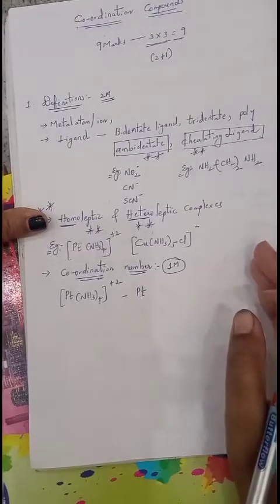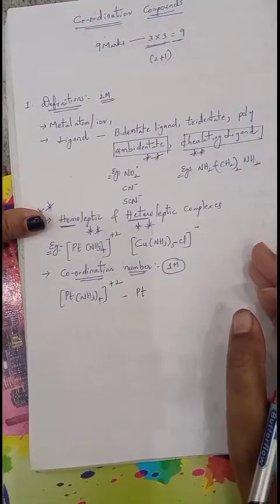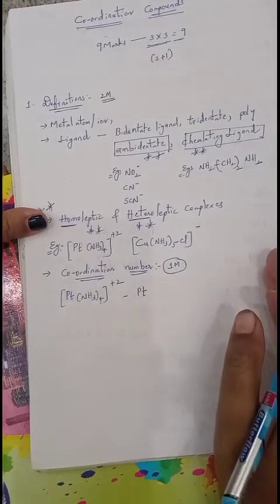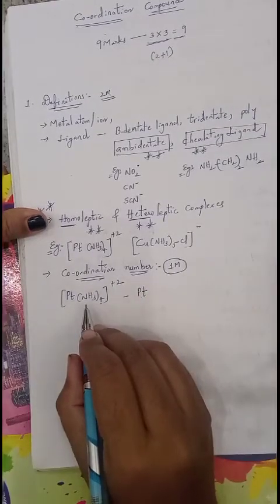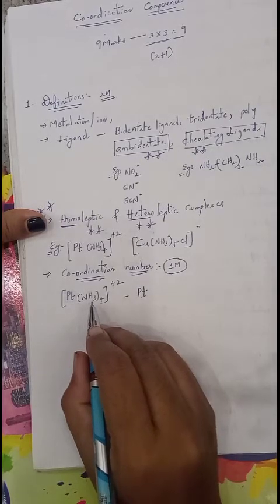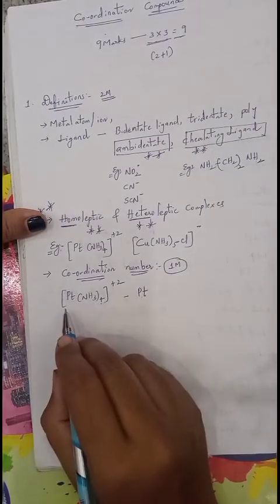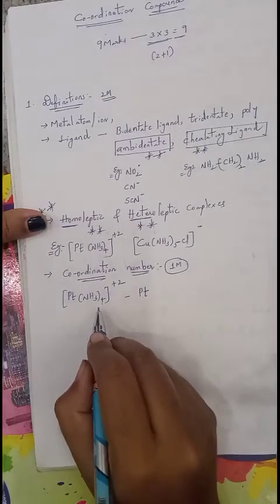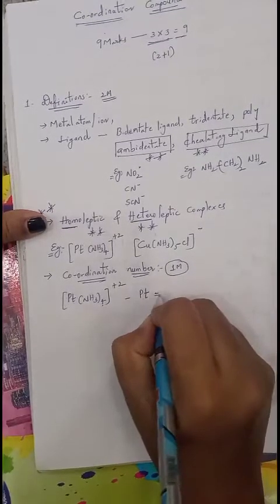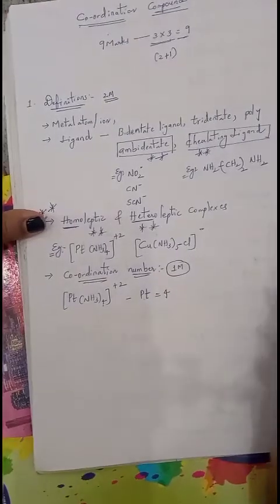I have given examples for monodentate ligand, didentate ligand and polydentate ligand. According to that, you can see, amine is a neutral monodentate ligand which contains only one donor atom. Through one donor atom, each amine can be coordinated with the metal. Total number of ligands present here is 4. Then the coordination number for platinum is 4.